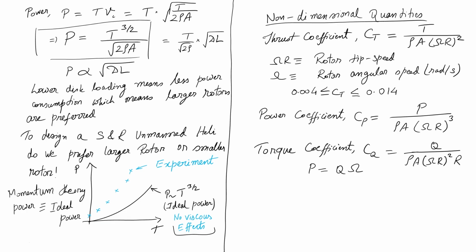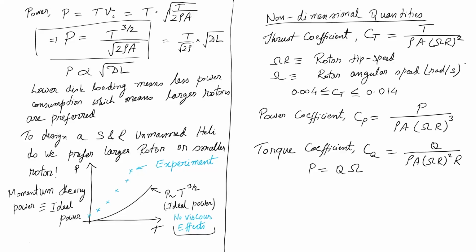You can see it is non-dimensional, which means rho A into omega R whole square has the same dimension as force. How do I know? Half rho S V square is my dynamic pressure, and dynamic pressure has the same unit as lift, right. It is the same unit, there is just no half there.